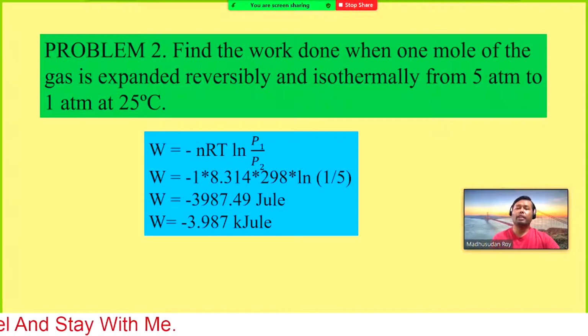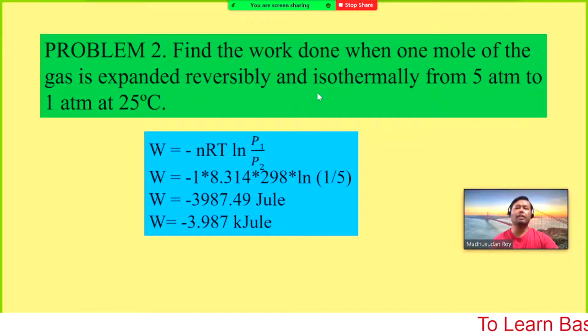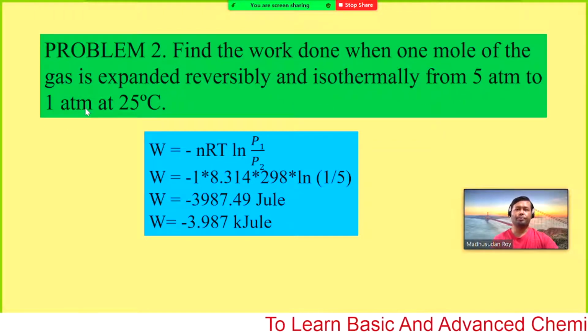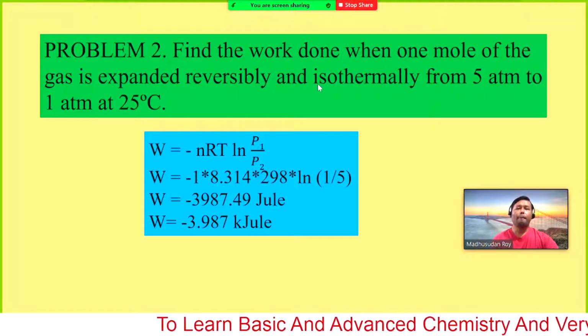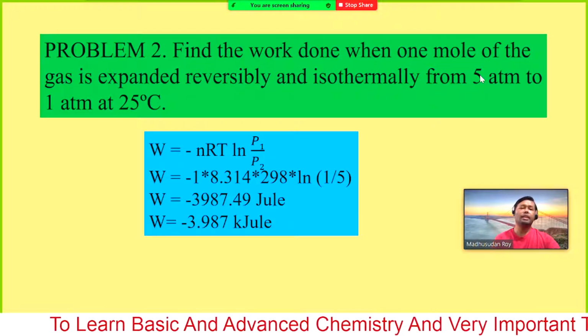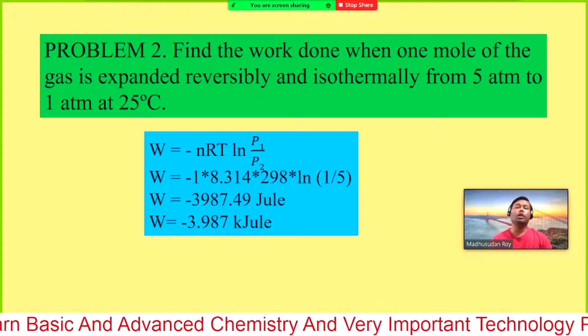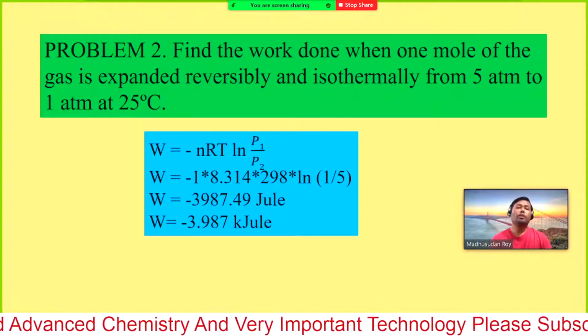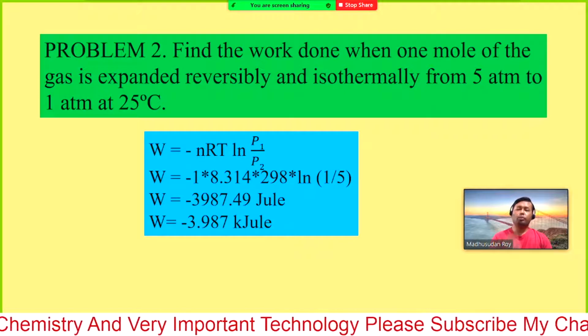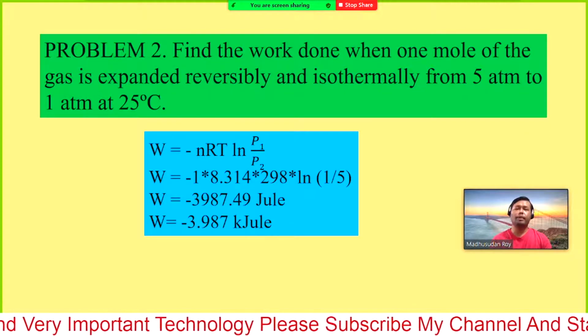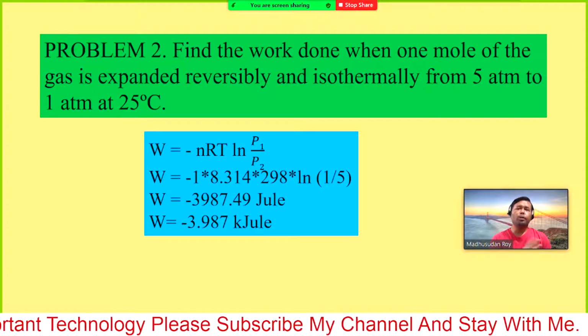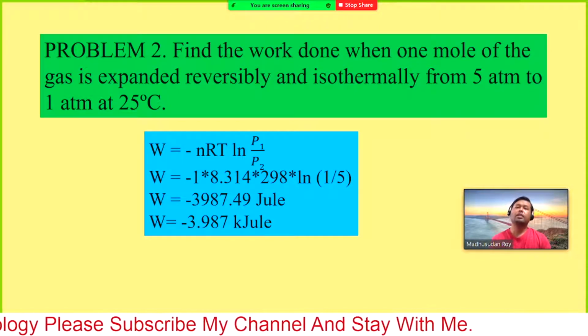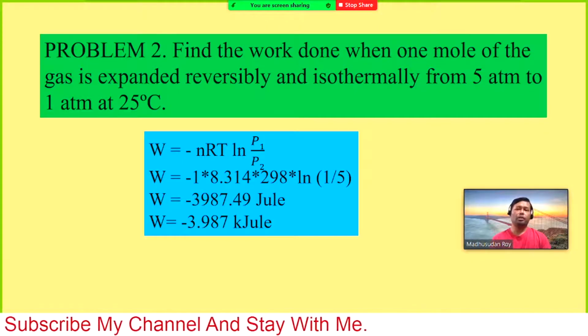Now another problem, very similar. Find the work done when 1 mole of gas is expanded reversibly and isothermally from 5 atmosphere to 1 atmosphere. So that means the pressure is given, but the volume is not given. We know the formula for isothermal reversible expansion of an ideal gas in both forms, in terms of pressure or volume.